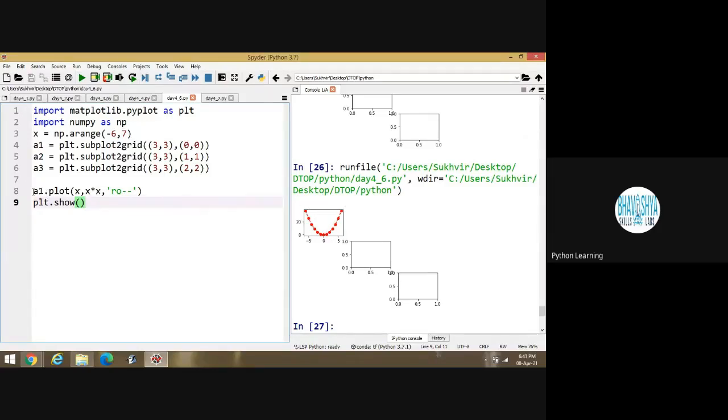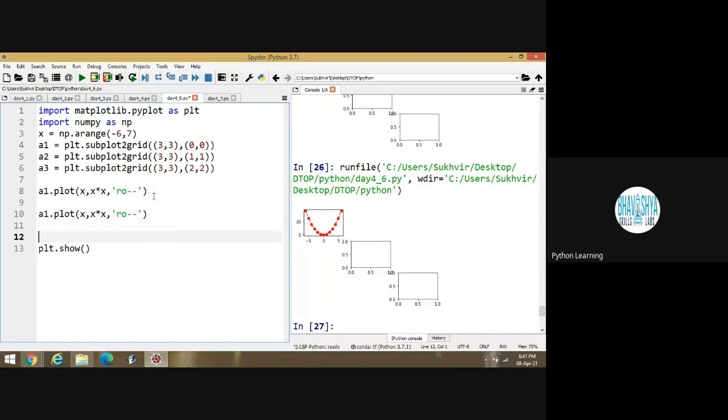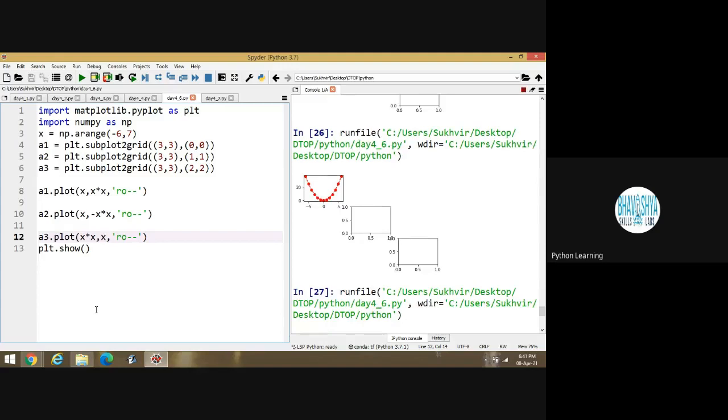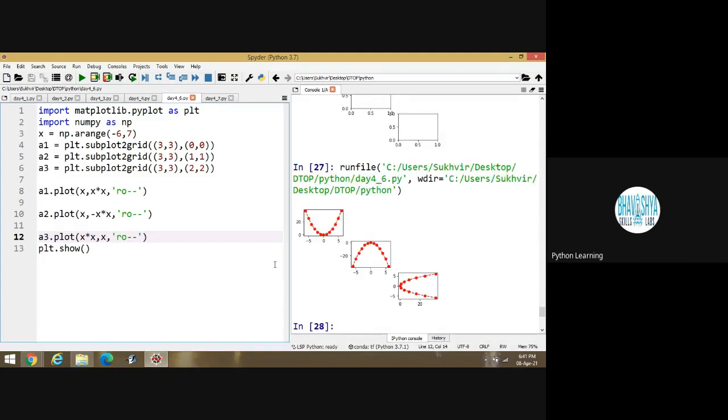Similarly, if I have to design the second one, just copy this and paste here. For the second graph, A2.plot, and the third one is A3.plot. Suppose I am writing here -xk, here x square comma x, and execute. You can change the color.